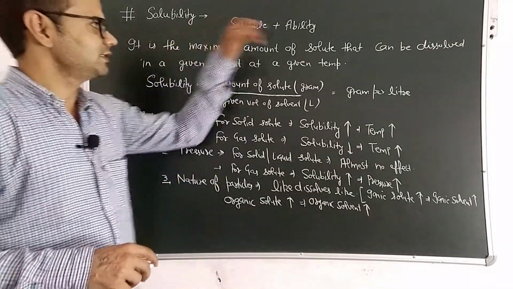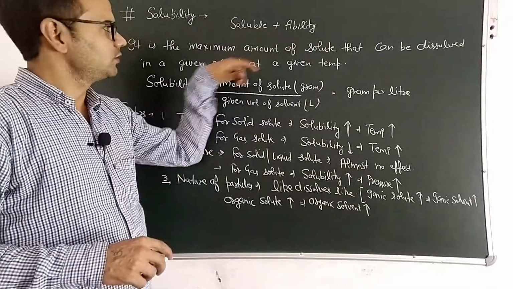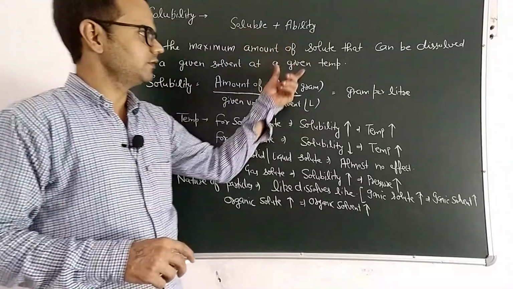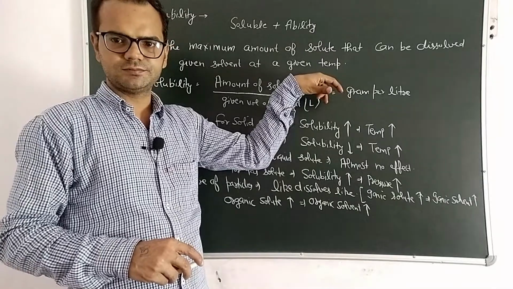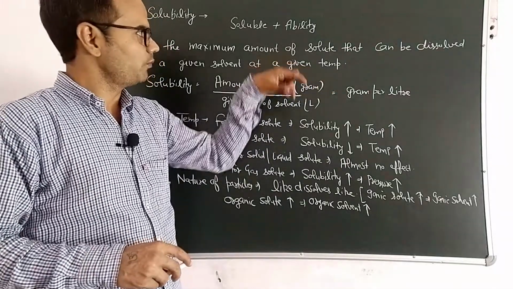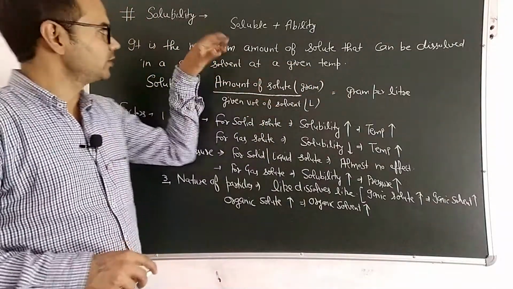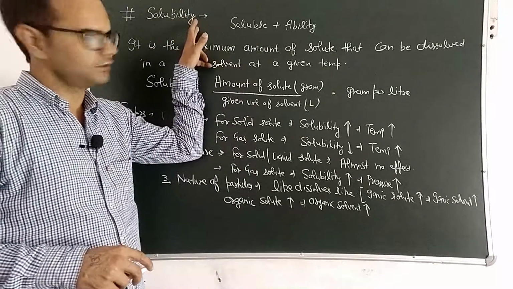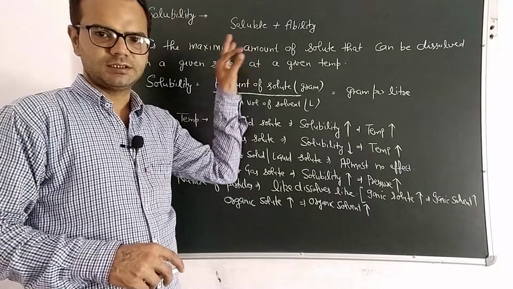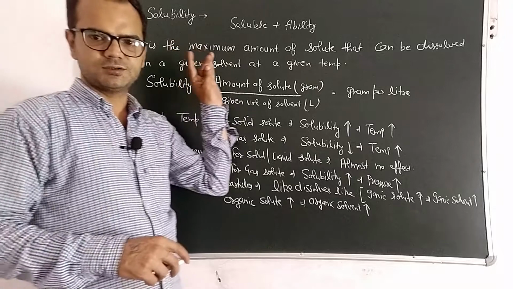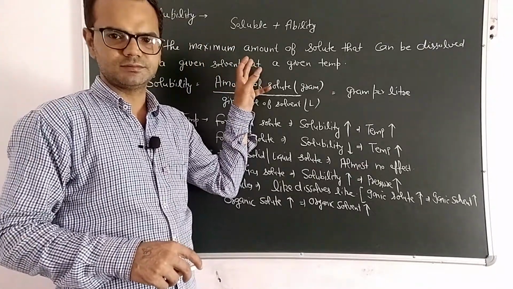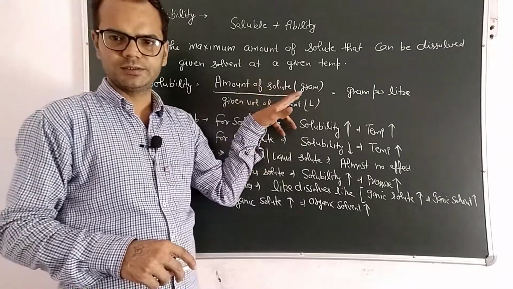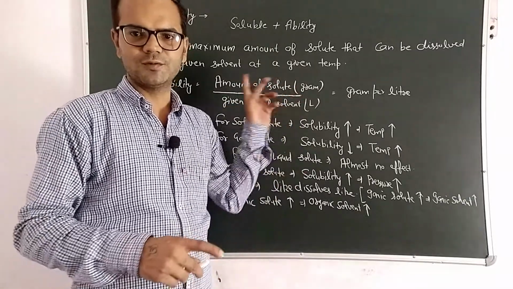Again, solubility is the ability of solute to get dissolved in a given solvent at a given temperature. Next topic will be types of solution on the basis of solubility. We will discuss it in the next lecture: saturated solution, unsaturated solution, and the concentration terms of solution. So that's it for solubility. I hope you understood it.